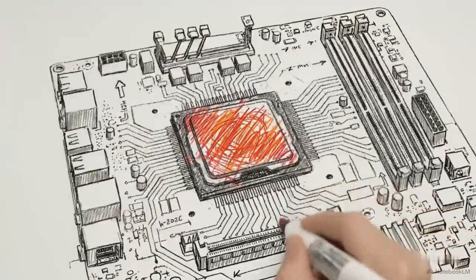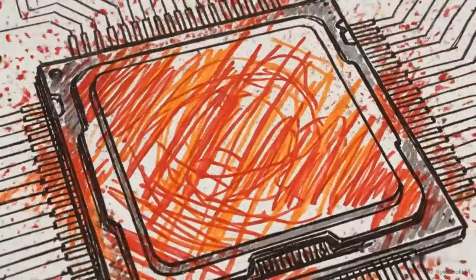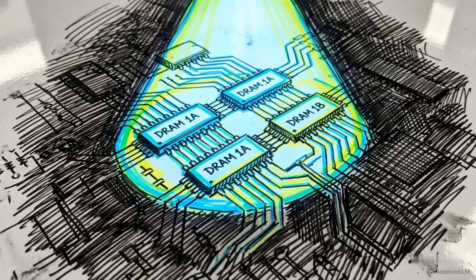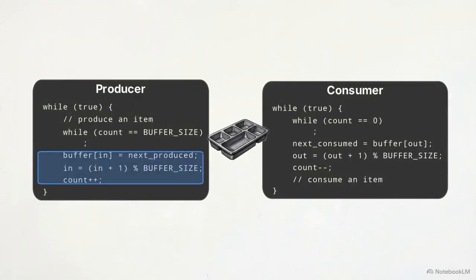But deploy this exact logic into a modern operating system running parallel processes, and it becomes a ticking time bomb. The failure originates in what operating systems define as a critical section. This is the highly specific segment of any program where shared memory is actively accessed and modified. This diagram shows the producer's C code, highlighting the critical section: inserting an item, updating the index, and running count++. The consumer's code has a matching critical section for count--.